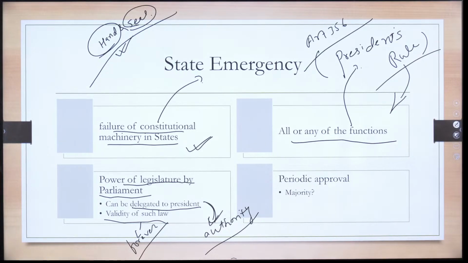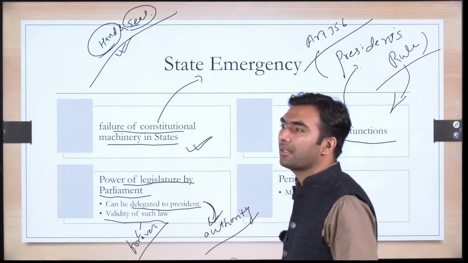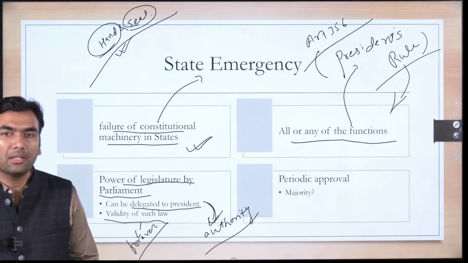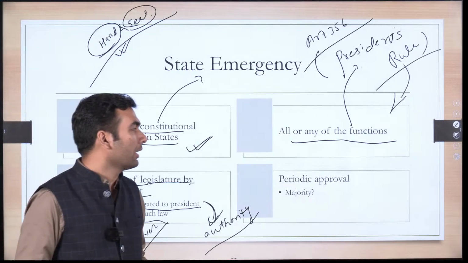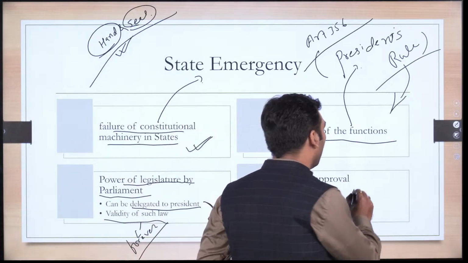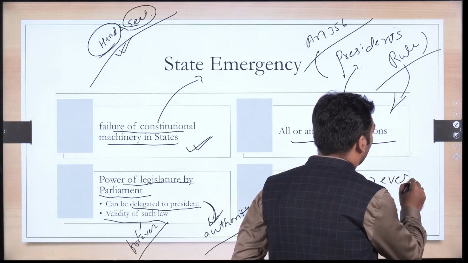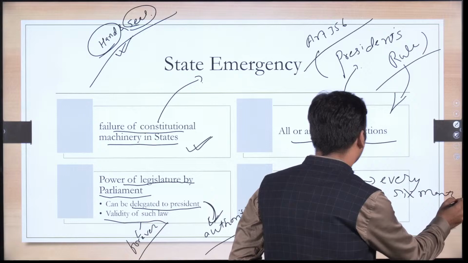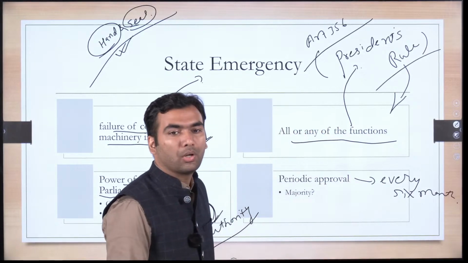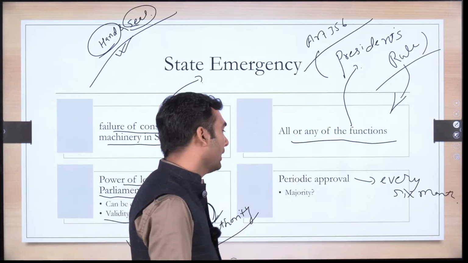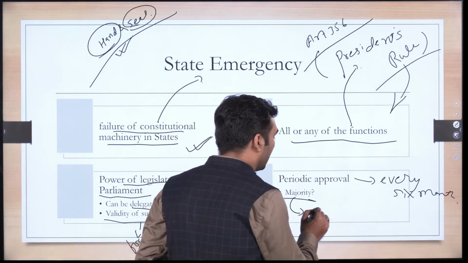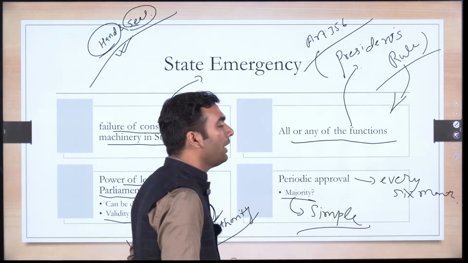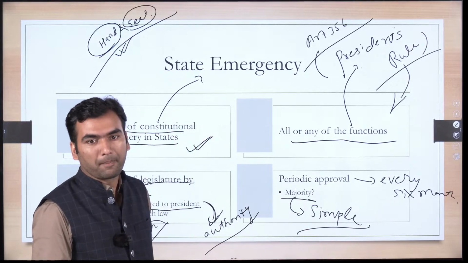And then, like in emergency, we have seen that there was the provision of periodic approval. So is the provision here that there is a requirement of periodic approval every 6 months? What is the majority required here? Unlike the national emergency, here the majority required is simple majority. We do not require a special majority.